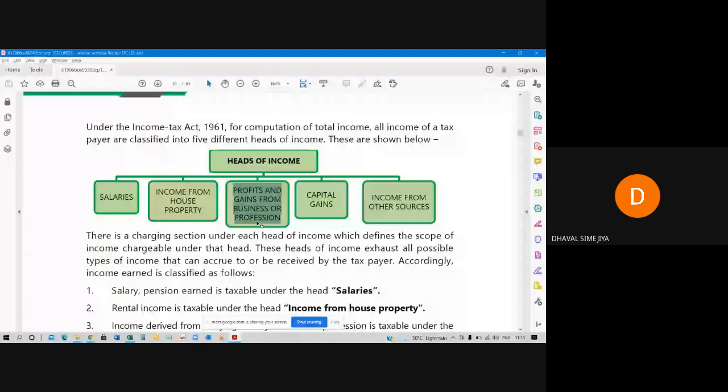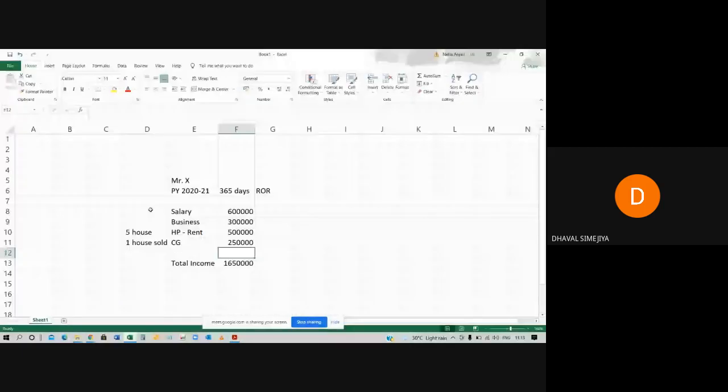And now the last one, rest of the incomes that are not considered in these 4 heads of income: other sources. For example, Mr. X has a savings bank account in SBI, and he is receiving savings bank account interest. Let's say he has received 10,500 rupees. So that 10,500 rupees will be taxable in IFOS.